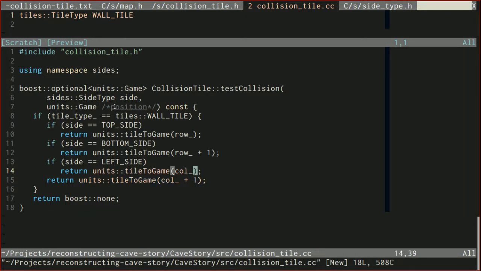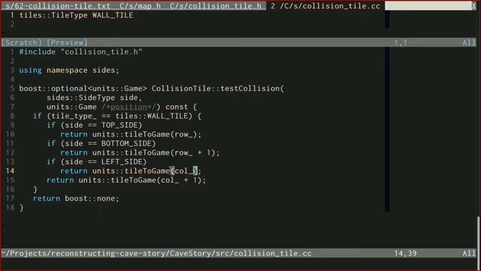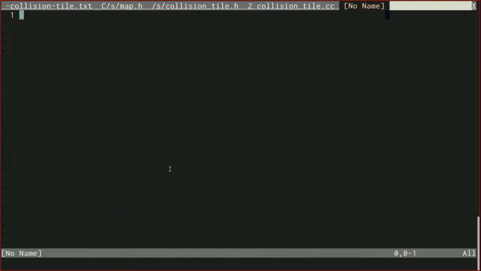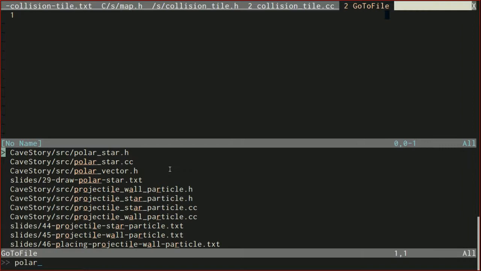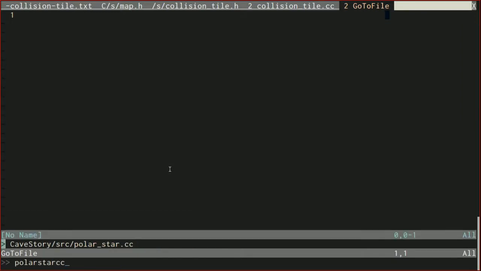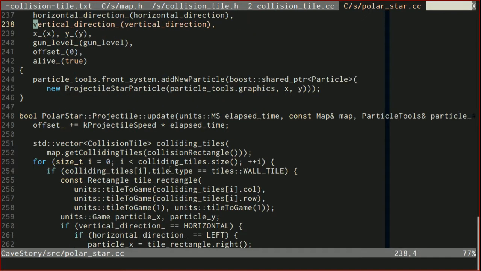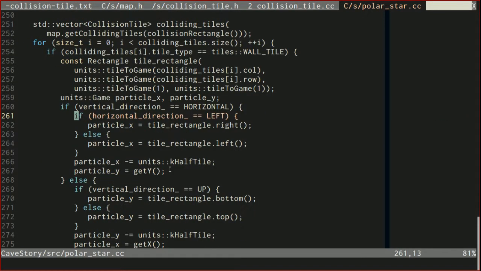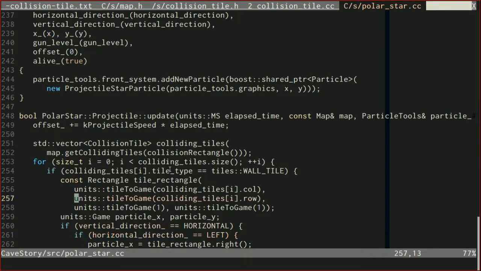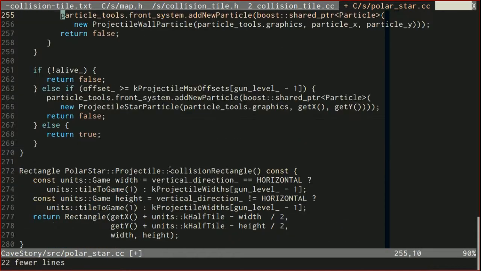it's done. So we have two choices. We could either do Polar Star CC and clean up the CollisionTile stuff in there, or the map collidable. So I'm going to go into Polar Star first, even though you might think I would do the map collidable, but Polar Star happens to be easier. So we'll start with that. So I'm already in here, this polar star projectile update method where we're checking the collision tiles, and in here we're calculating the particle x, and then subtracting an offset and such and such. So we're going to get rid of almost all of this code. So I'll go down to right before we're about to create a particle and just delete all of that code.